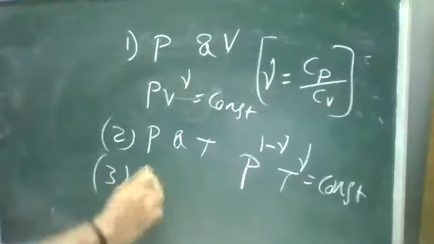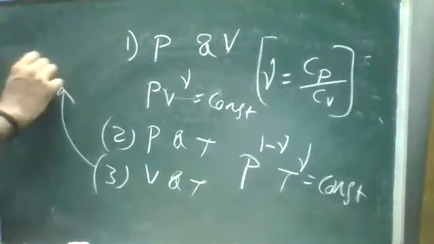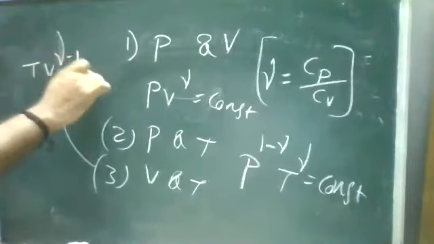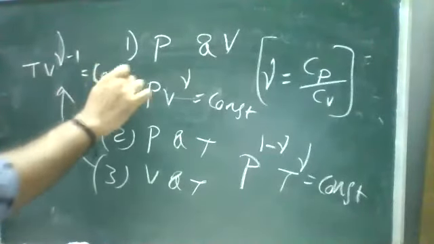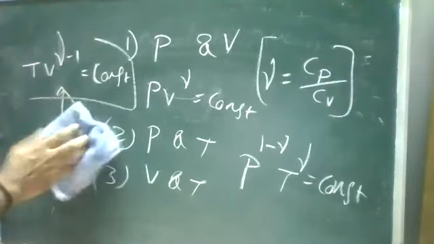Third one, the relation between volume and temperature. T V power gamma minus 1 is constant, where gamma is the specific heat ratio, Cp by Cv, constant pressure by constant volume. So these are your relations between pressure and volume, pressure and temperature, and volume and temperature. Right, now we'll see the work function relation.